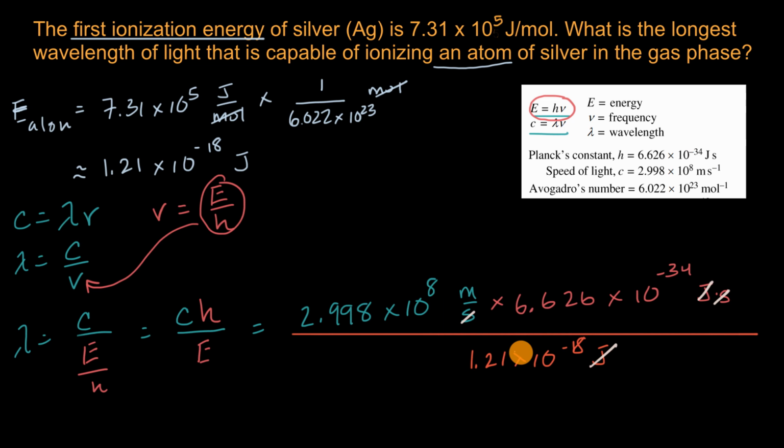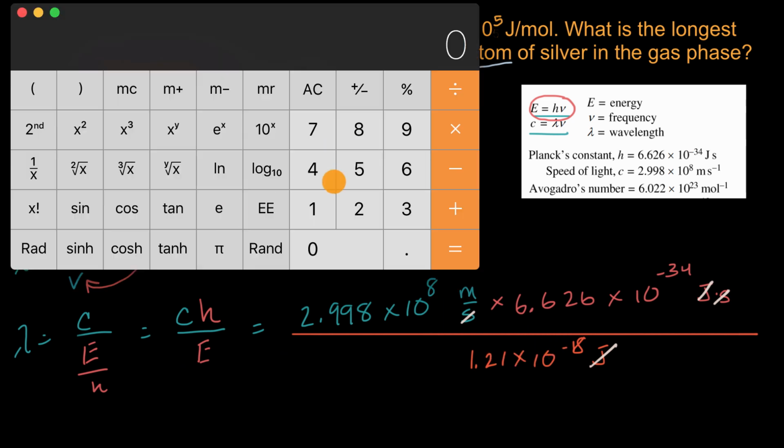And so let's just get our calculator out and calculate what this is going to be. 2.998 times 10 to the 8th times 6.626 times 10 to the negative 34, and then I'm going to divide that by 1.21 times 10 to the negative 18. I think we deserve a little bit of a drum roll.